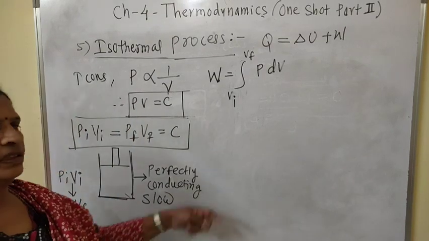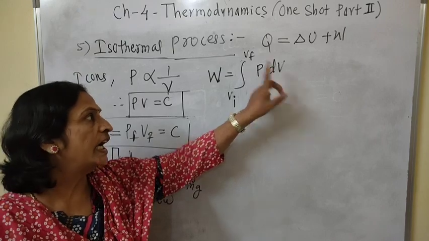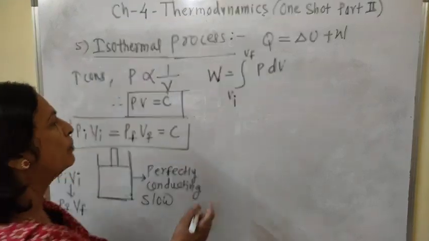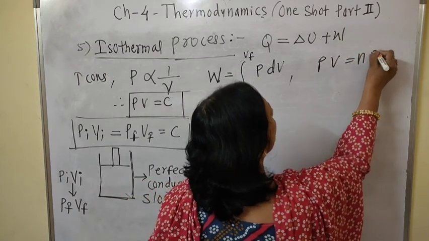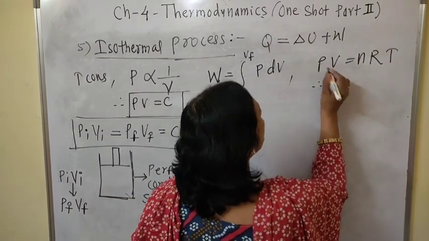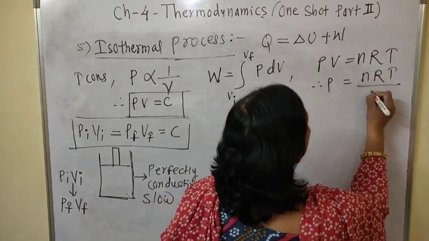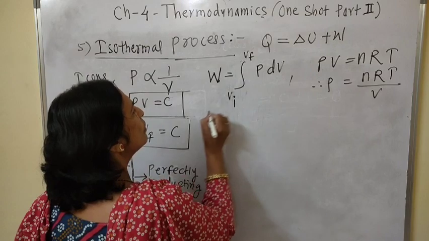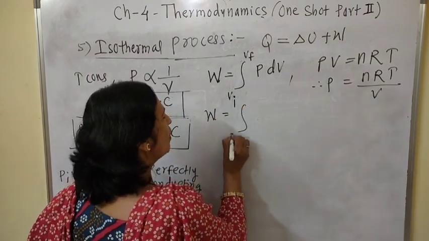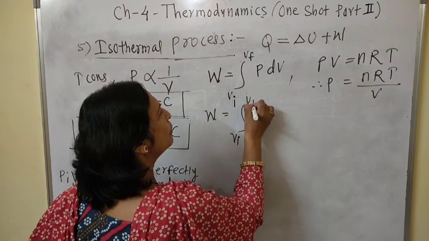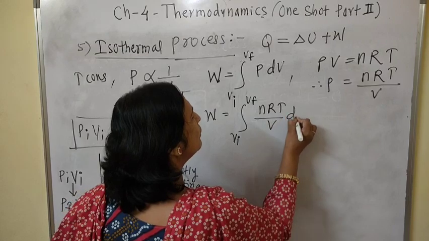Now here two variables are there and we cannot integrate two variables, and therefore we have to substitute PV equals nRT, the ideal gas equation. The value of P is nothing but nRT by V, and we substitute the value of P in this manner. Then integration within the limits Vi to Vf of nRT by V into dV.